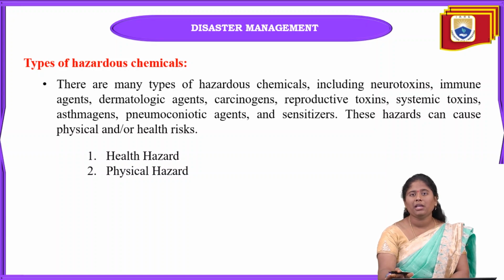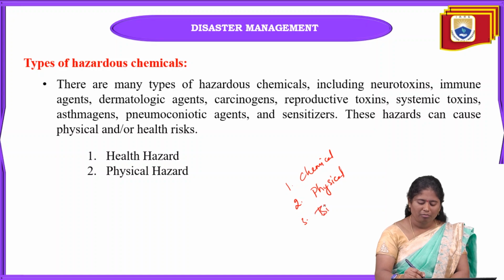Okay. Mainly, in our disaster management, what are the main hazards we are going to face? Chemical, biological, and also physical and psychological hazards are there. I already told you about the chemical hazard. First, we have the chemical hazard. Next, physical hazard.